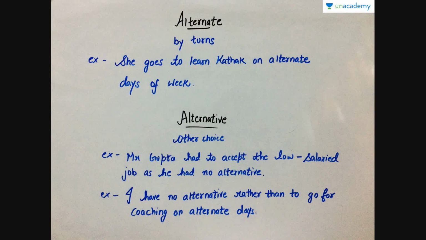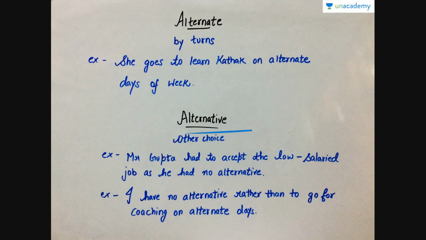The last one is alternate and alternative. We often use alternative instead of alternate, and we tend to think that IVE is just a suffix that we are adding, but no, it is different from alternate. The first one, that is alternate, means by turns or in turns. For example, she goes to learn Kathak on alternate days of the week. That is, she learns Kathak on Monday, then on Wednesday, as she skips Tuesday in between. That is alternate days. It's not alternative days, but alternate days.